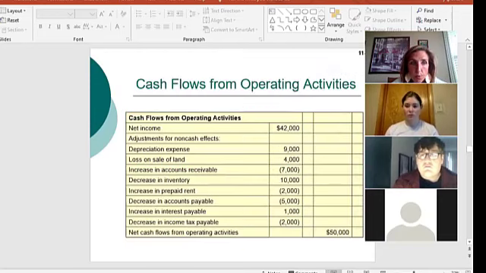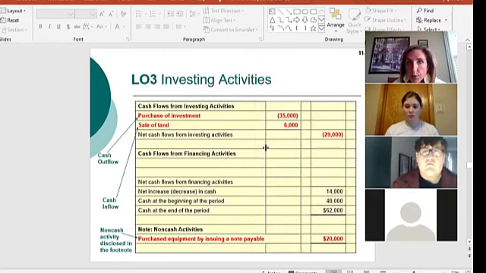I wanted to cover one more thing on the statement, and it's in the investing section. Here's an example of what your investing section should look like. It's not where you add and subtract things. You really just get back to the true amount of cash. So if I bought something, like this says they purchased investments, that's how much negative cash or outflow of cash I had, the 35,000. There's that land we were just talking about. When I sold the land, the true cash amount I received is the 6,000.